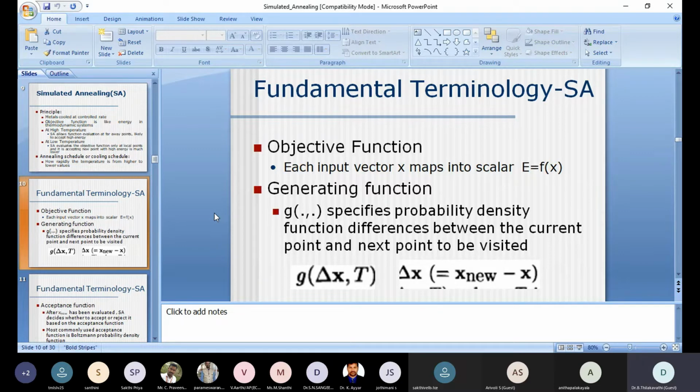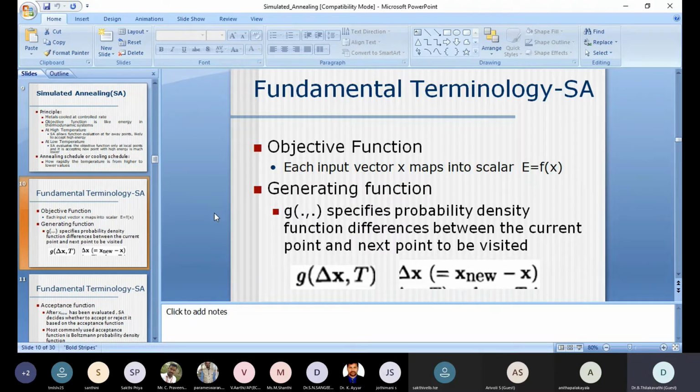A thermodynamic system is always described by energy, so in our algorithm also we have used E. So E is equal to f of x. It is one objective function. F of x can be anything. It can be x square, it can be x cube, or it can be x plus c, x plus 2, x plus 5, any value. So that is nothing but the objective function.